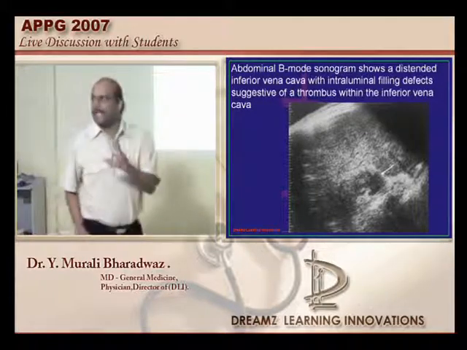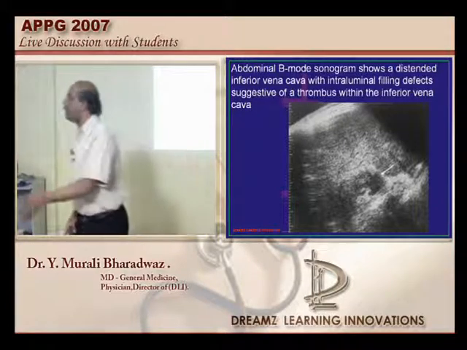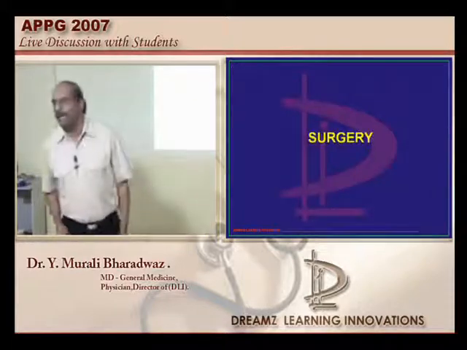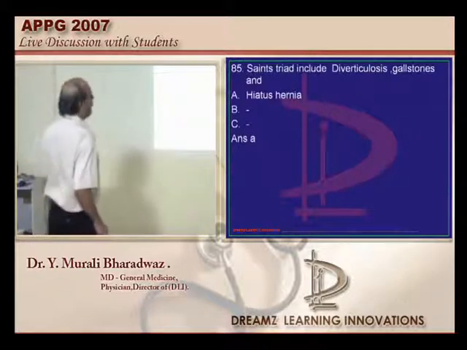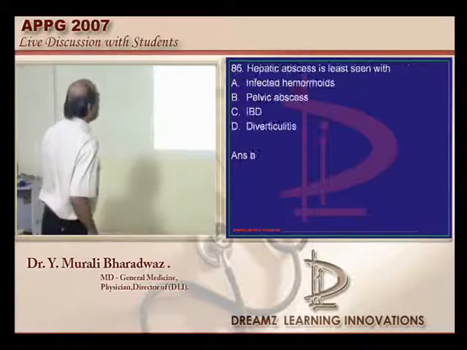So both the things are equally possible. MRI is good and venography is also good, but from a surgical point of view, venography still scores more than MRI, is what needs to be remembered. Saint's triad, all of you know: diverticulosis, gallstones and hiatus hernia.